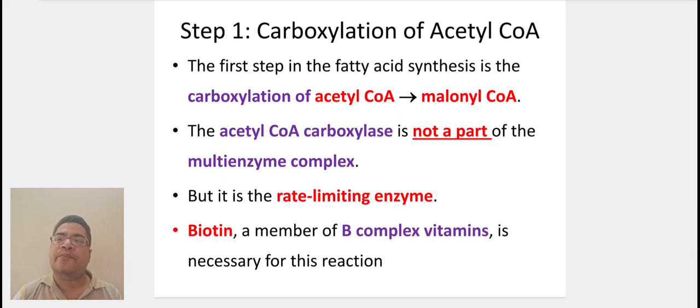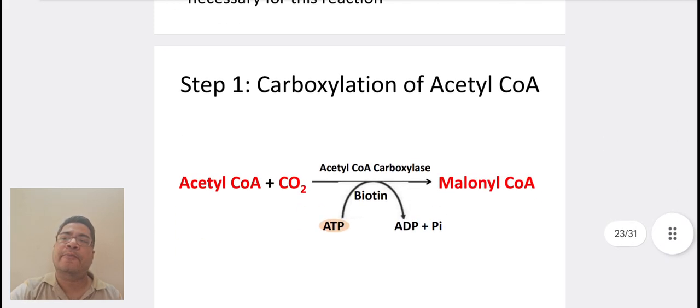Coming to step 1, carboxylation of acetyl-CoA. The first step in fatty acid synthesis is the carboxylation of acetyl-CoA to malonyl-CoA. The acetyl-CoA carboxylase is not a part of the multi-enzyme complex, but it is the rate-limiting enzyme. Biotin is a member of B-complex vitamins. It is necessary for this reaction.